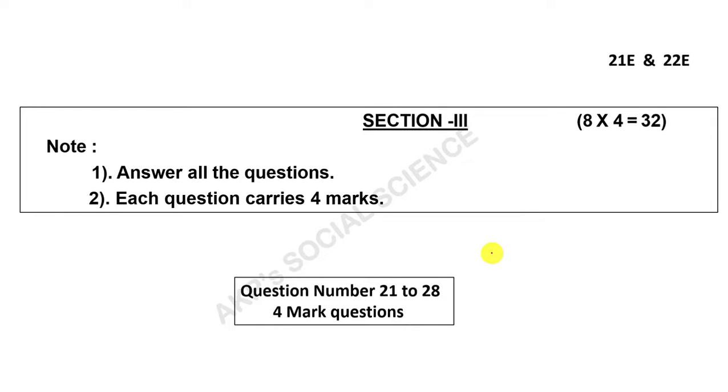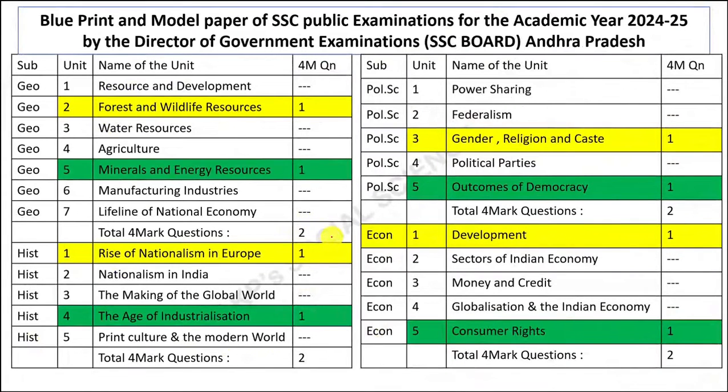Section 3, question numbers 21 to 28. These are 4 mark questions and you are supposed to write 4 to 6 points. For 4 mark questions, as per the blueprint of the SSC board, you have to prioritize geography 2nd and 5th lessons, history 1st and 4th lessons, political science 3rd and 5th lessons, economics 1st and 5th lessons.